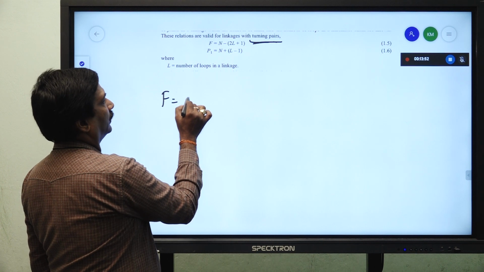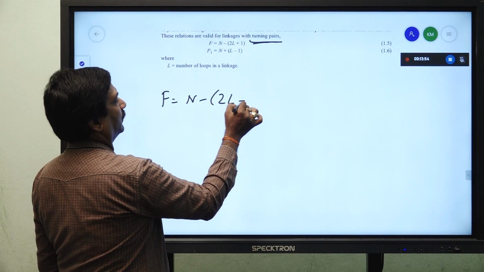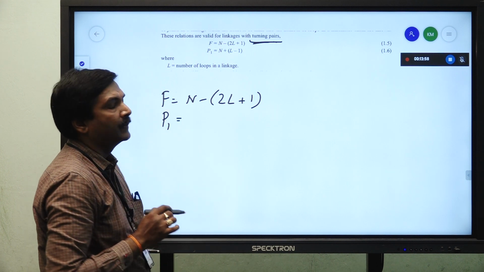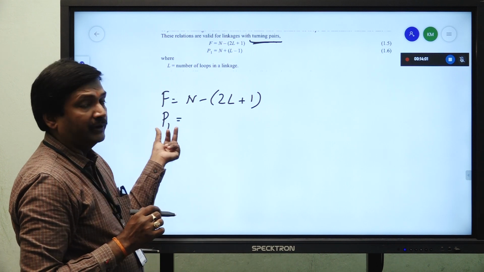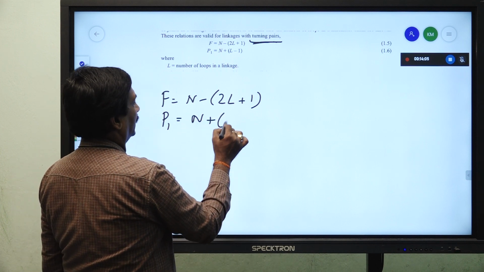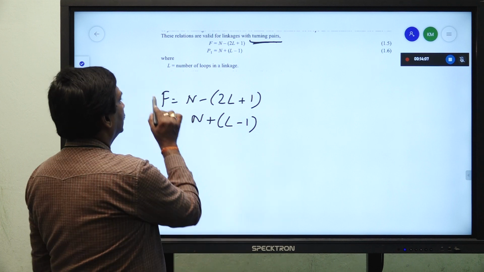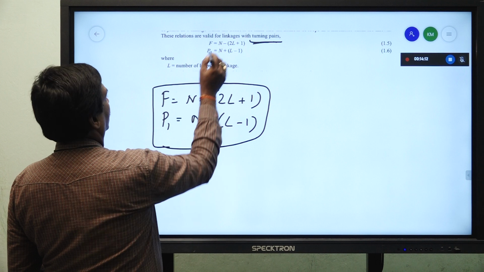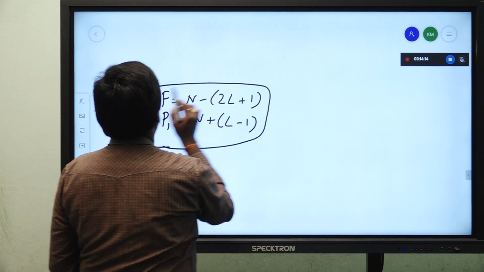Degree of freedom is equal to n minus 2l plus 1 and p1, that means the number of pairs which are causing 1 degree of freedom. So, p1 is equal to n plus l minus 1. These two equations are there. Whether these two equations are valid for a particular kinematic chain, we will check it now.